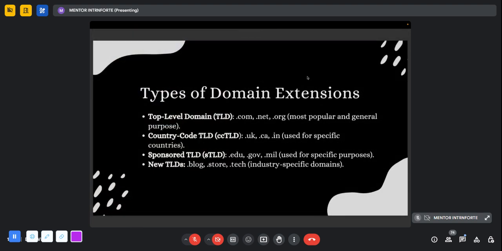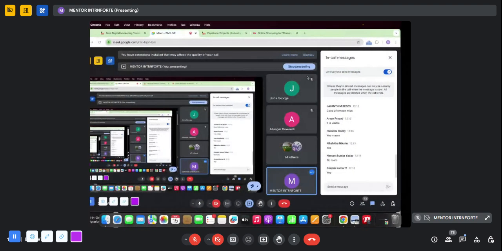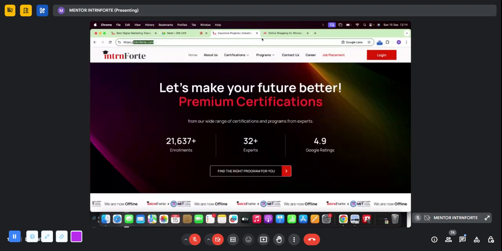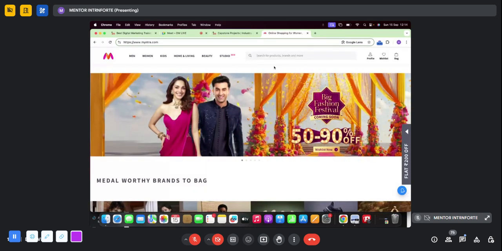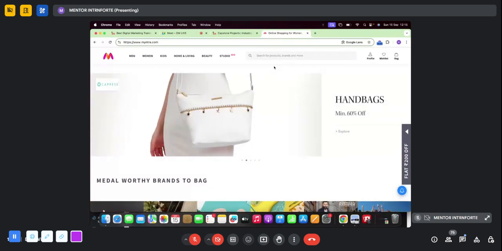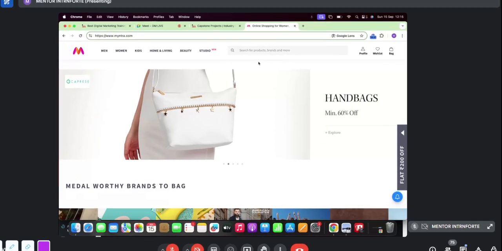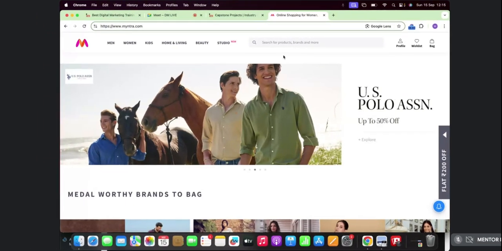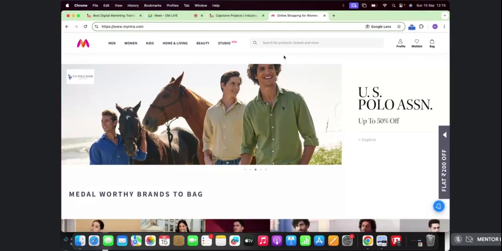Okay, so the examples we took till now were internforte.com and myntra.com. Do you see all the websites with the .com domain extension, or do you notice a lot of others? Usually .com is the most common and a highly valued domain extension.